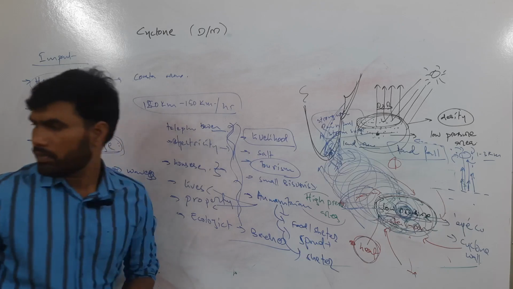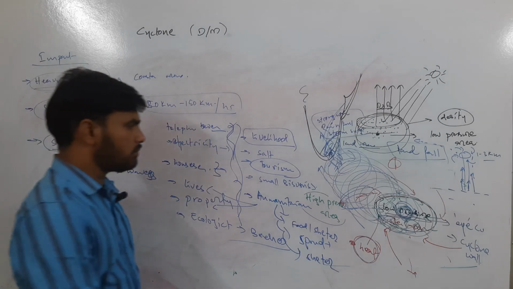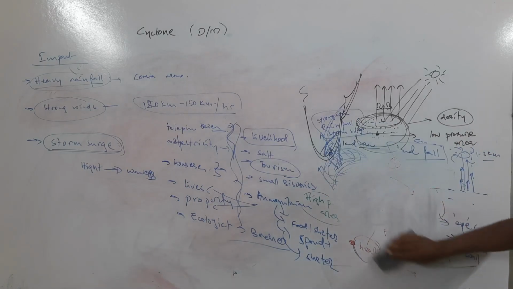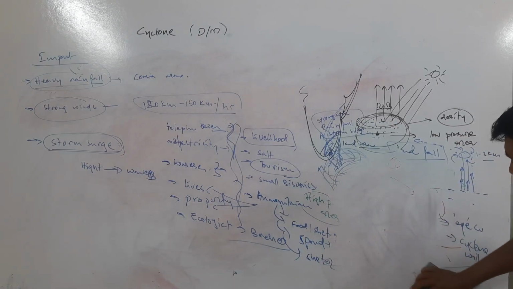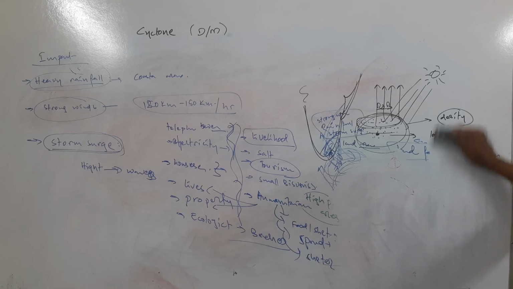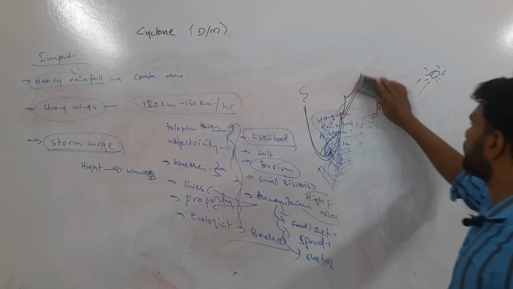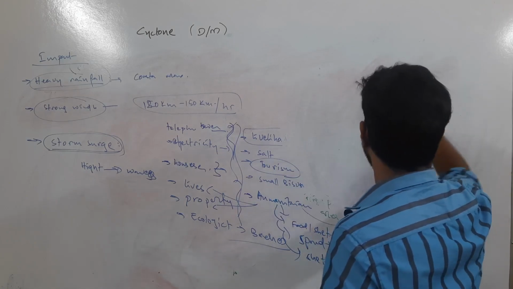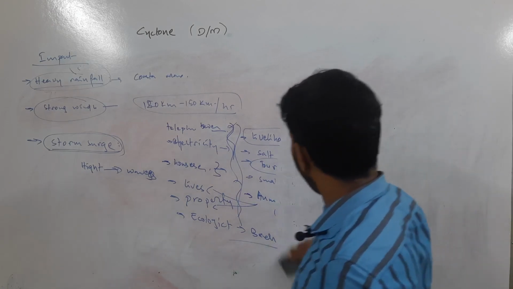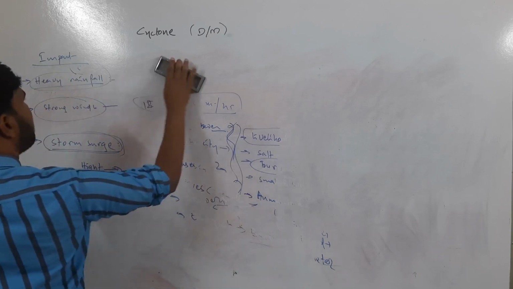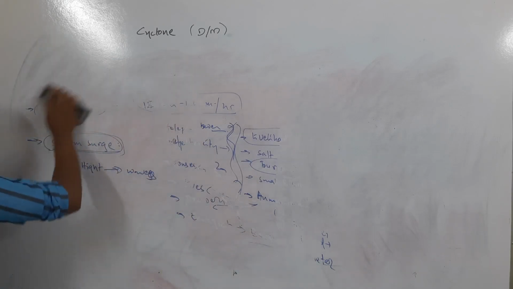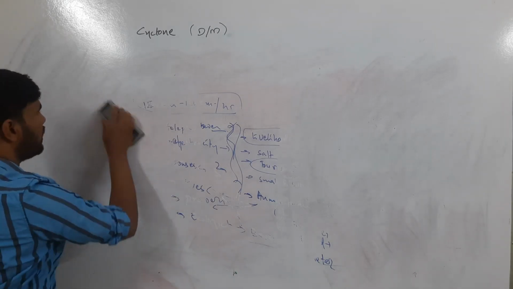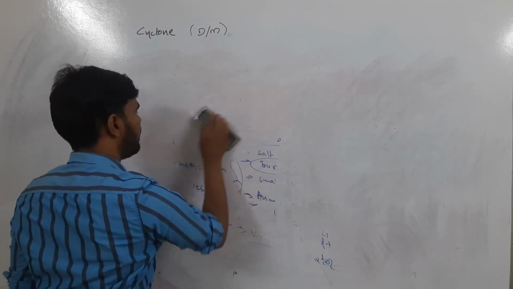Okay, right. So now we have understood the damage that is being created by the cyclone. Now we will try and understand what measures we can take to control the cyclone. You remember, it's very difficult. We cannot completely prevent the cyclone. That is impossible. It is a natural phenomenon. Cyclone is a natural occurrence. We cannot completely prevent it.